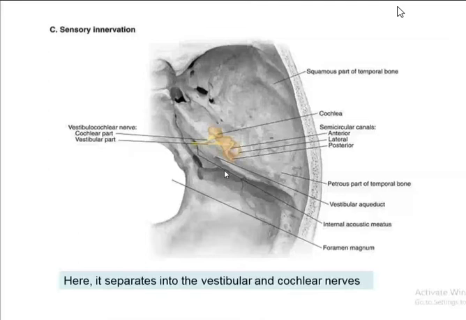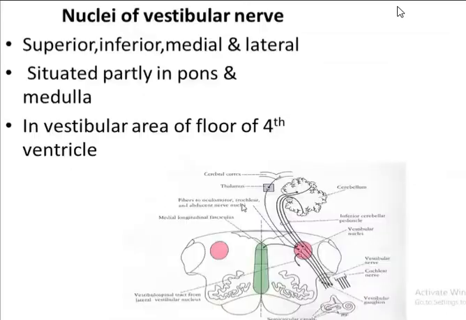Now coming to the vestibular nerve separately. First, let's start with the vestibular nerve nuclei. Now the vestibular nerve mainly consists of 4 nuclei. They are the superior nucleus, inferior nucleus, the medial and the lateral. So it consists of 4 nuclei: superior, inferior, medial and lateral.